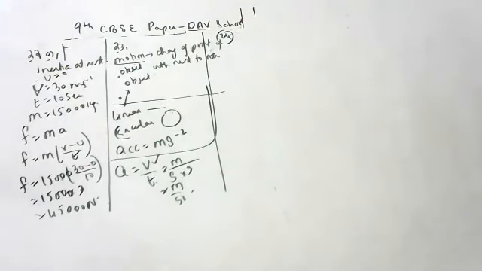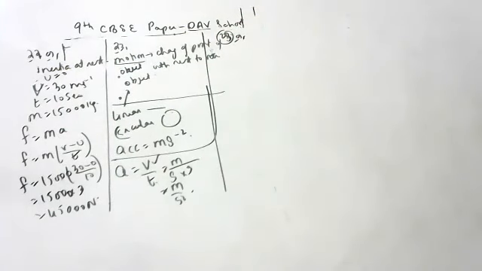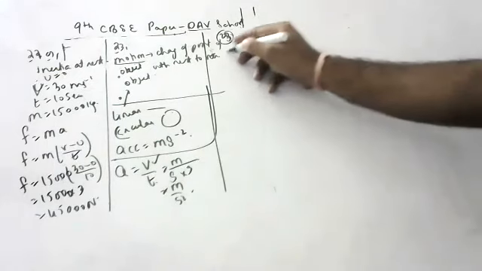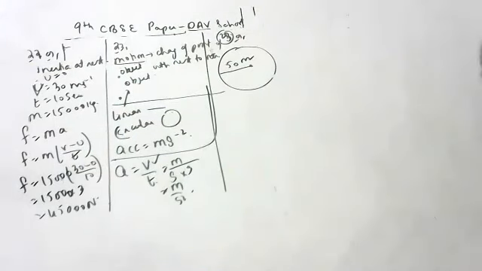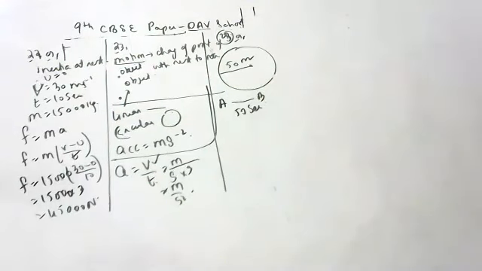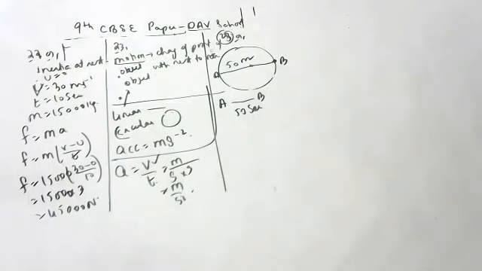An athlete runs on a circular track of radius 50 meters from starting point A with a constant speed. It takes 50 seconds for him to reach point B, which is at the other end of the diameter. This is A, this is B. Calculate the distance covered and displacement.